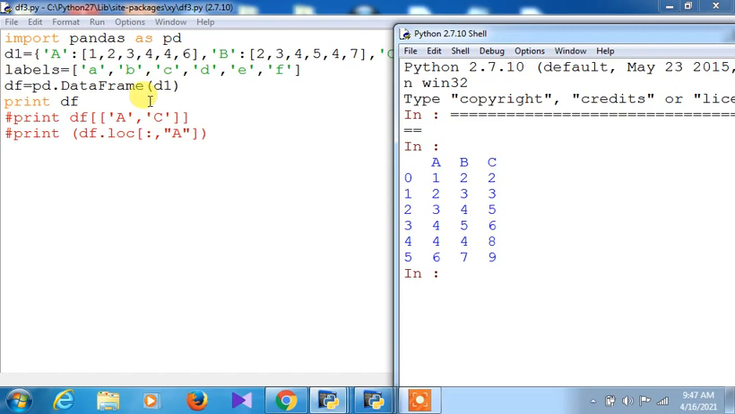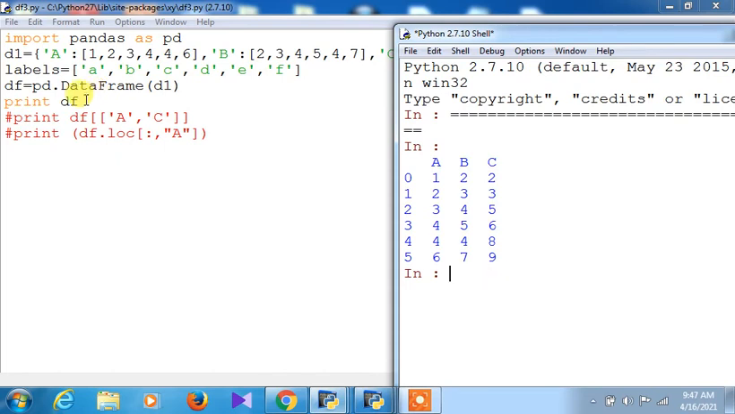So for a data frame, column is the default, which is also known as axis 0. And what is axis 1? That is the row. If you don't mention anything, it will be arranged as axis 0.